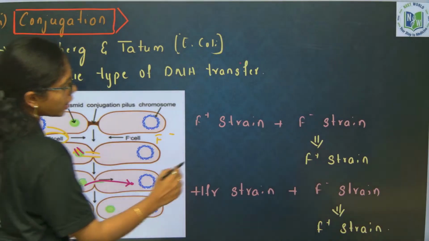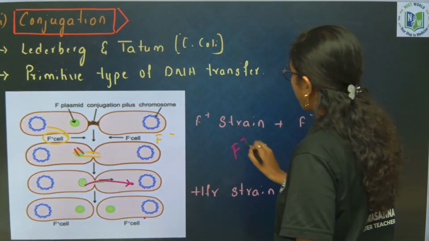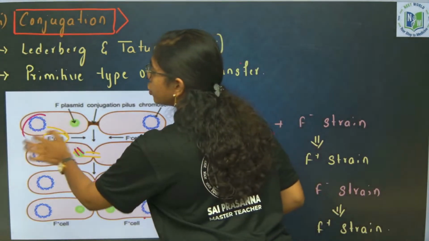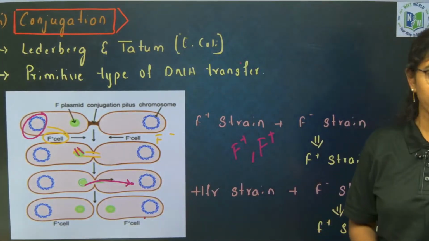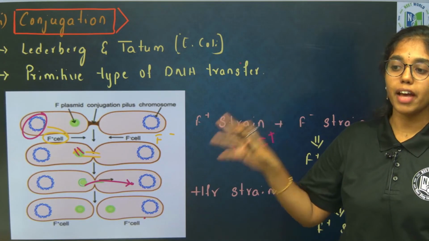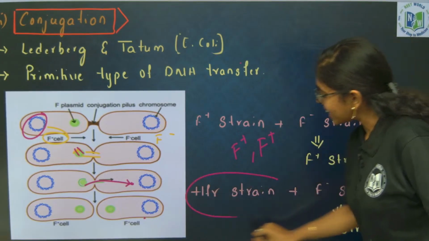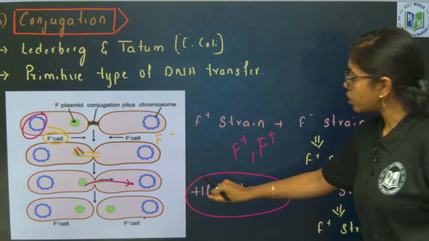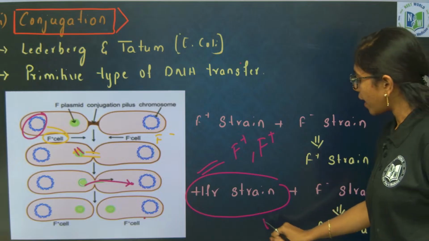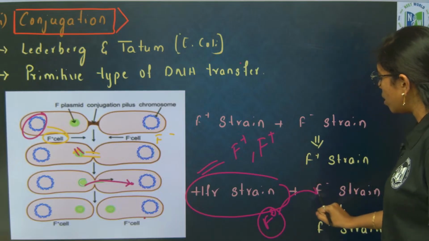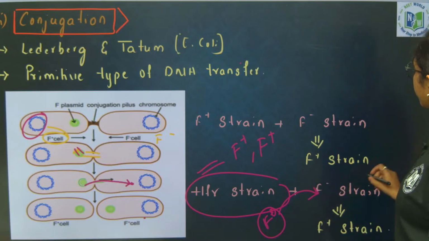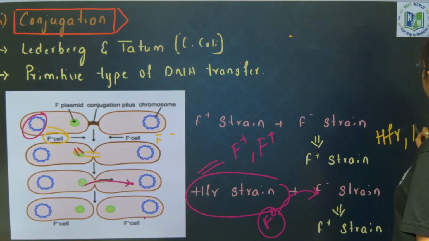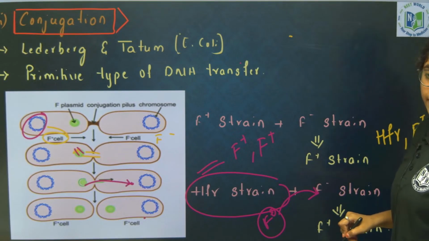So, at the end what products will you get? F plus, F plus. Sometimes the transfer of F factor will be from genomic DNA to the plasmid DNA, genomic DNA of F plus strain to the plasmid DNA of F minus strain. Then that is called HFR strain. Those bacteria which have F factor in the genomic DNA are called what? HFR strain, where F factor is transferred from the genomic DNA to plasmid DNA. So, here at the end what products will you be getting? HFR and F plus. Clear? Any doubt anywhere? No, right?